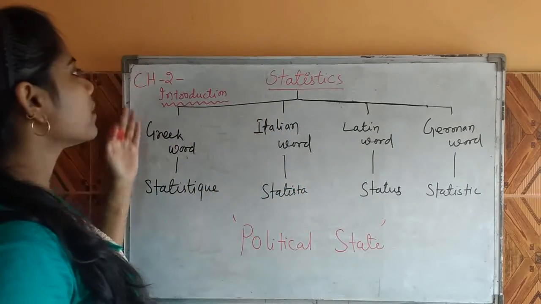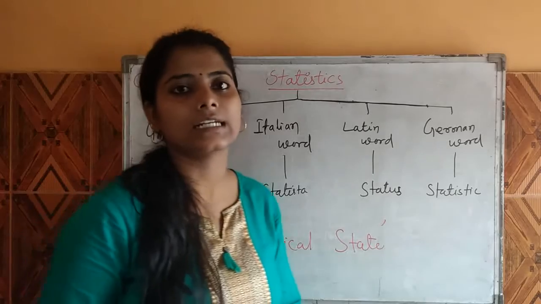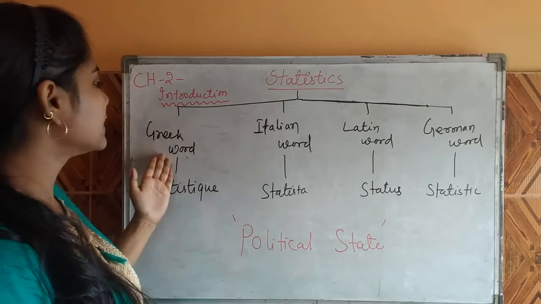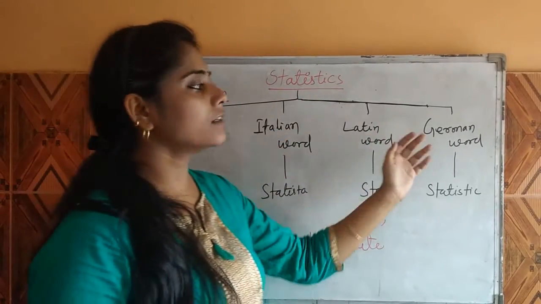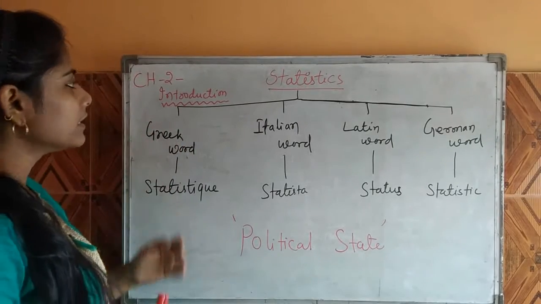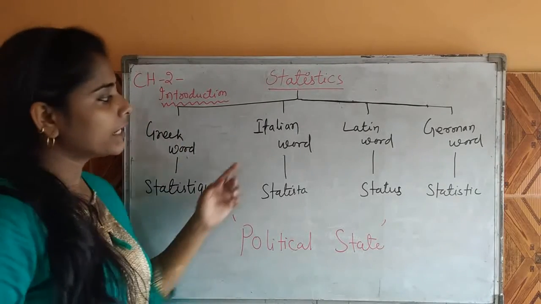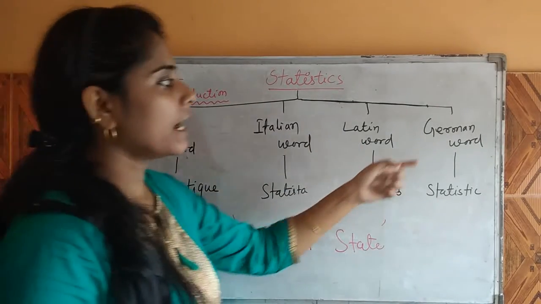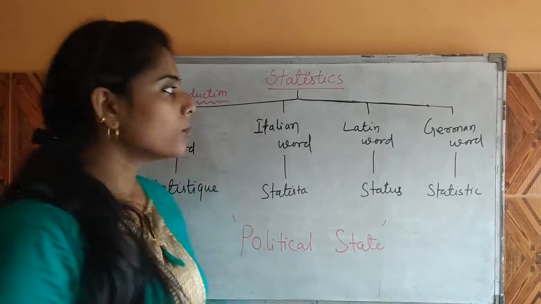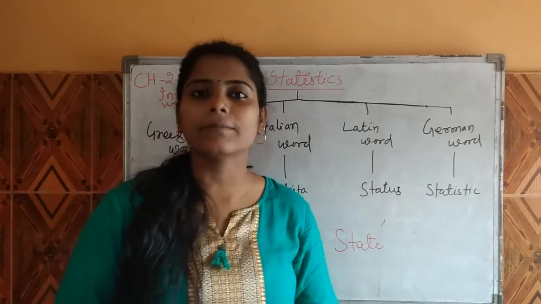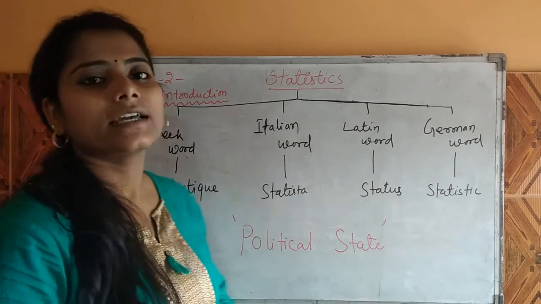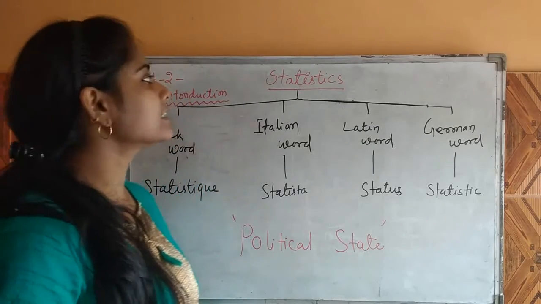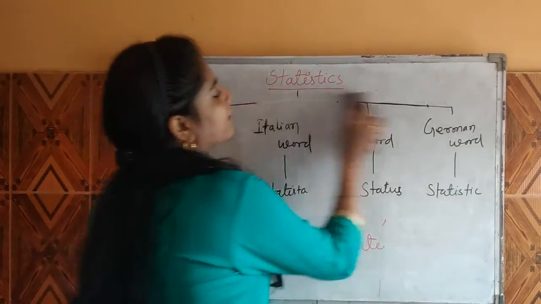First, we will discuss chapter 2, that is introduction to statistics. The word statistics is derived from four words: a Greek word, an Italian word, a Latin word and a German word. In Greek, it is statisticum, in Italian it is statista, in Latin it is called status, and in German it is called statistik. All the words indicate the same meaning, that is a political state.